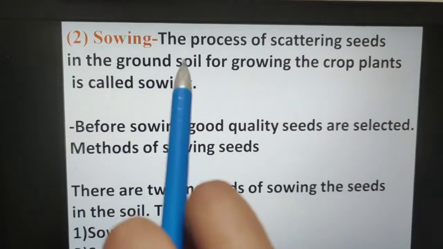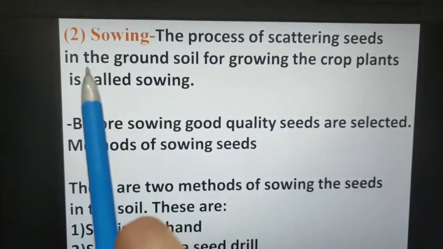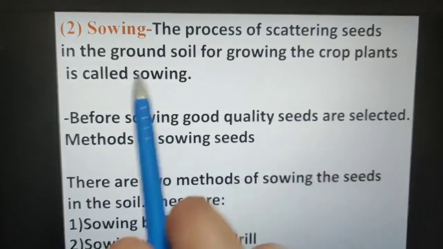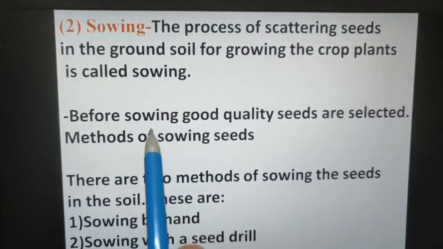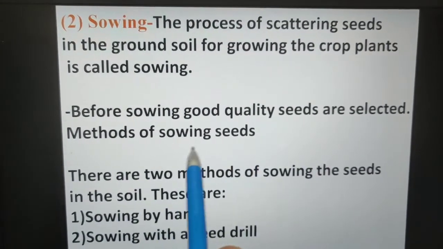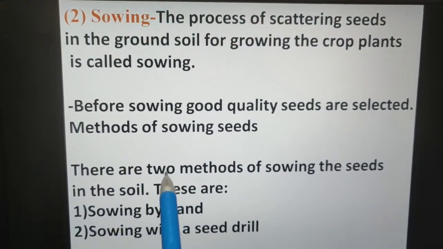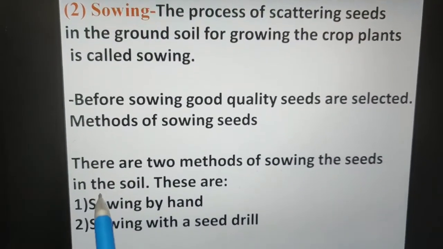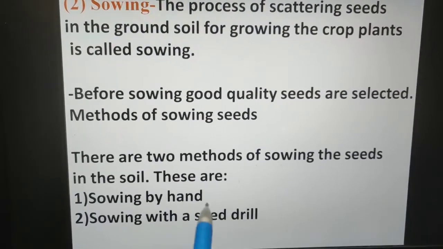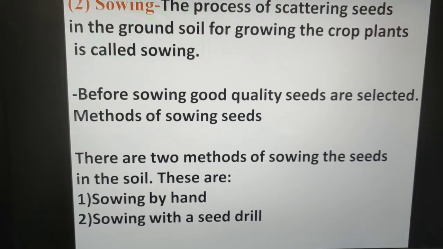Second is sowing. The process of scattering seeds in the ground soil for growing the crop plants is called sowing. Before sowing, good quality seeds are selected. Methods of sowing seeds. There are two methods of sowing the seeds in the soil. These are sowing by hand, that is manual sowing, and sowing with a seed drill, as I explained to you yesterday.